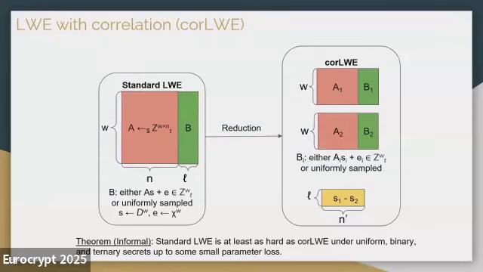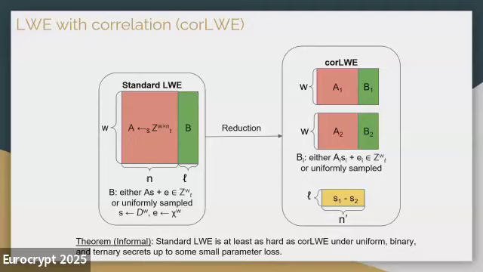Okay, here we go. Before that, we will introduce our new assumption, which is LWE with correlation, or co-LWE for short. In a standard LWE assumption, we have a public matrix A. We also have our own secret S. We calculate the B part as A times S plus E, where E is some Gaussian noise. In the standard LWE assumption, we state that the B part should be computationally indistinguishable from some random elements, even given the A part. And then in co-LWE, we will have two LWE instances instead of a single one.